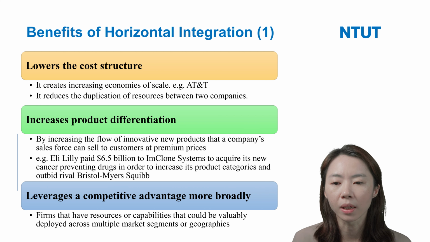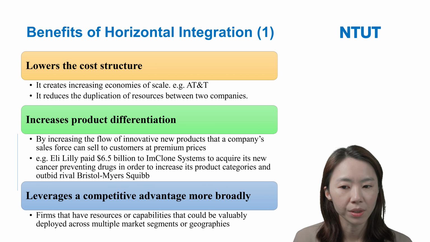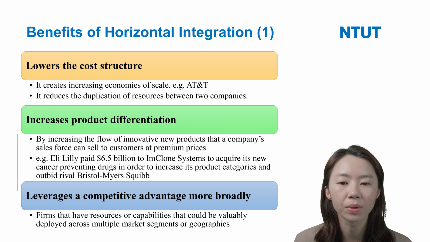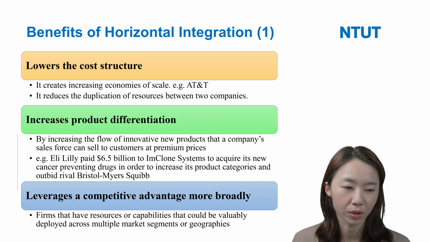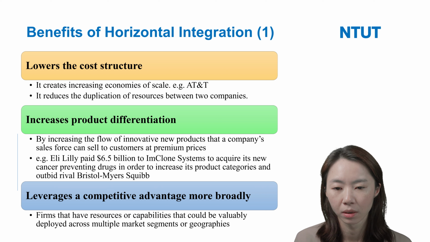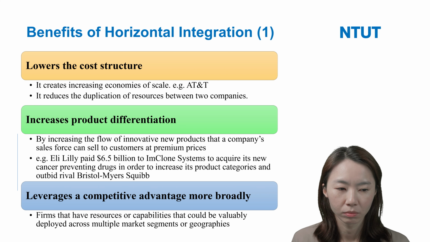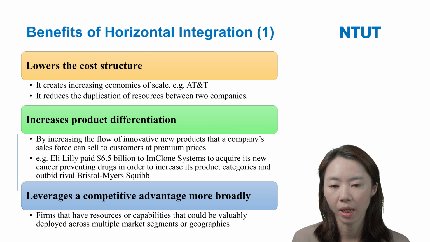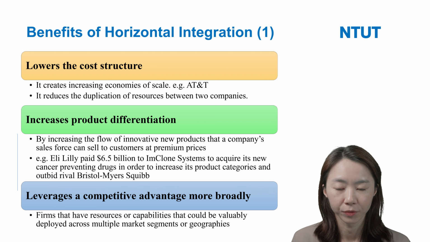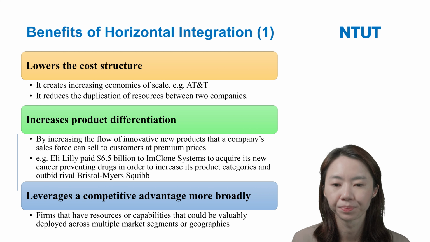So here horizontal integration can help firms increase product differentiation. If they acquire these firms, they can also own their products.